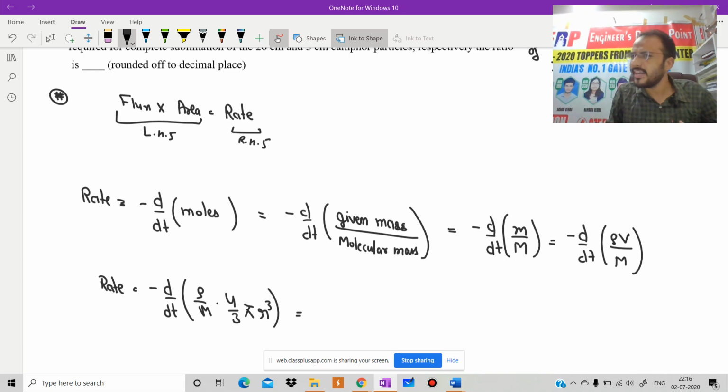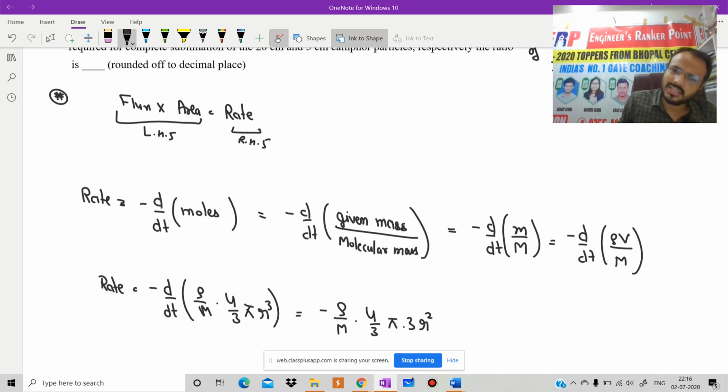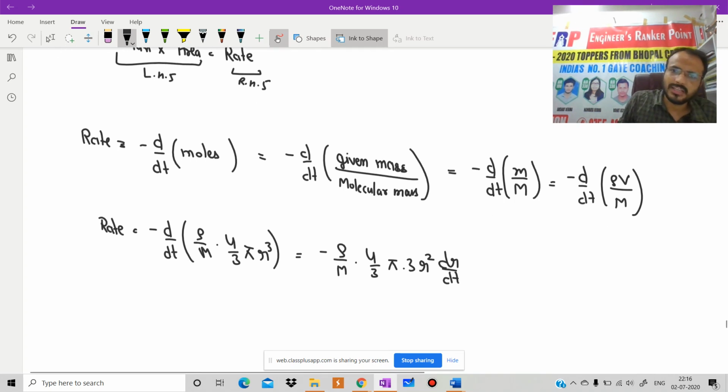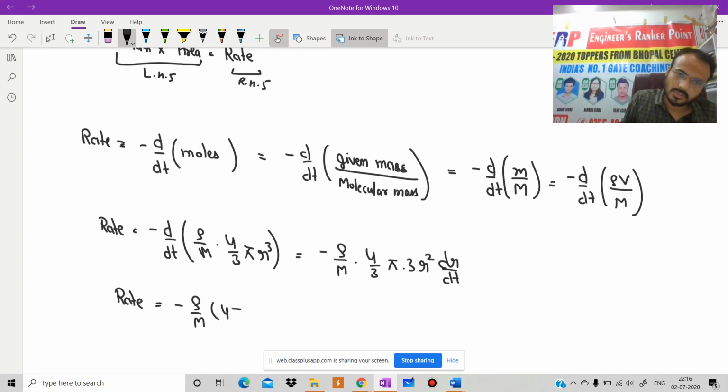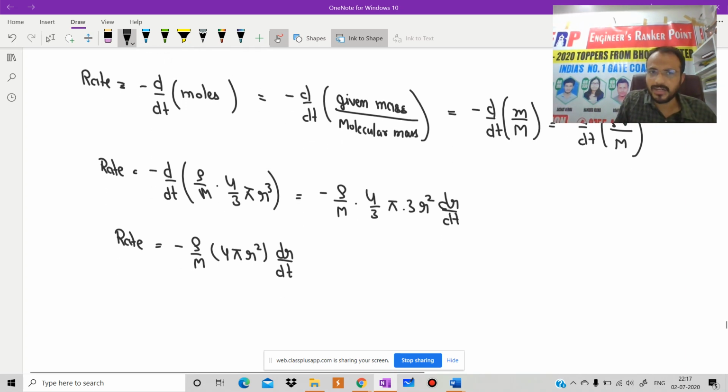All these concepts I already explained here. If someone attended my class at that time, for that student this question was very easy. Minus rho by M, 4 by 3 into pi into 3 r square into dr by dt. Is it clear? 3 and 3 will cancel out and we will get rate is equal to minus rho by M, 4 pi r square into dr by dt. I hope up to this point there should be no doubt because I explained this 5 minutes before.